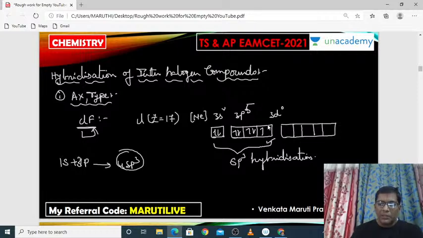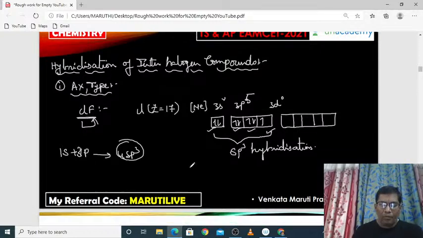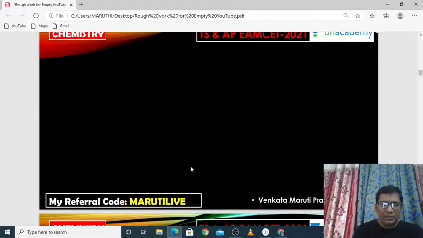But out of the 4 sp3 hybrid orbitals, three hybrid orbitals have lone pairs, and one has only one unpaired electron.